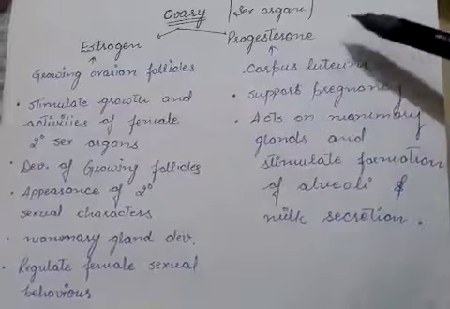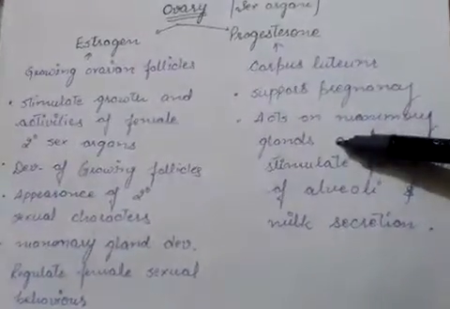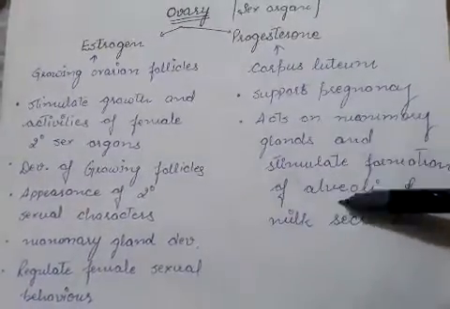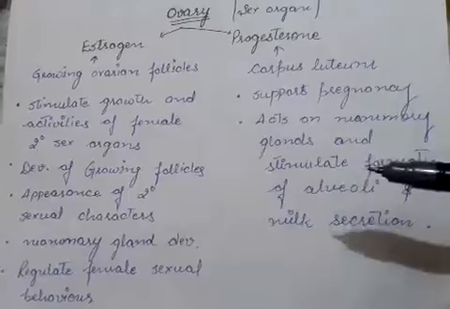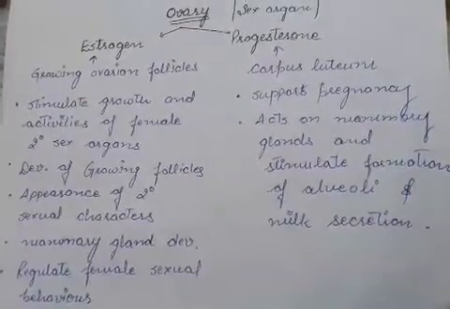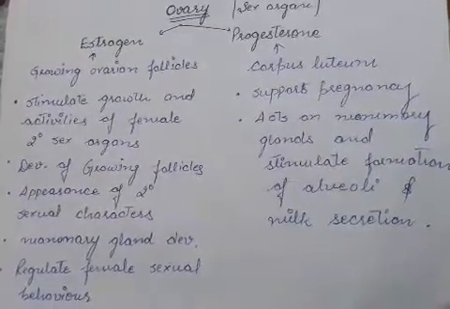So progesterone is the pregnancy supporting hormone which acts on the mammary gland and stimulates the formation of alveoli, the alveolar tissue which ejects milk, and that milk is functional to nourish the newborn baby.